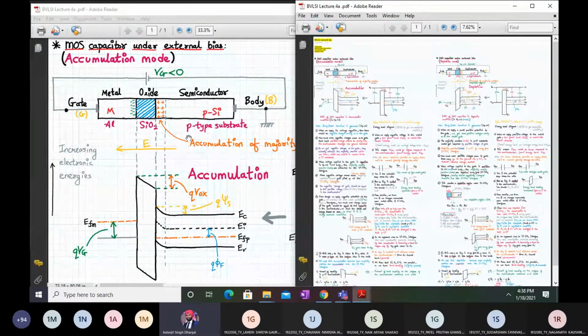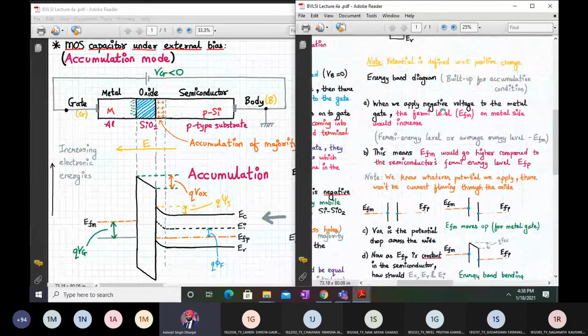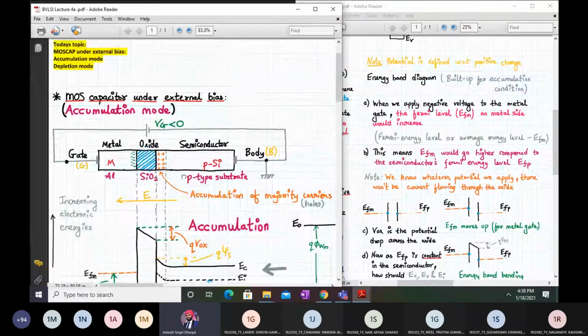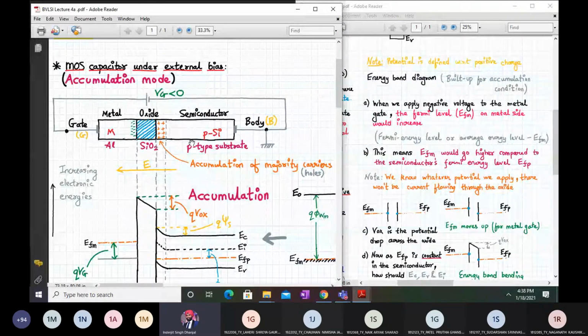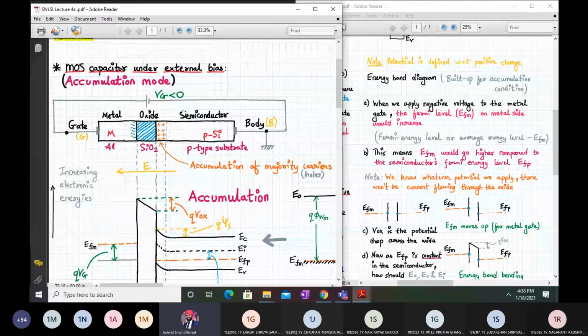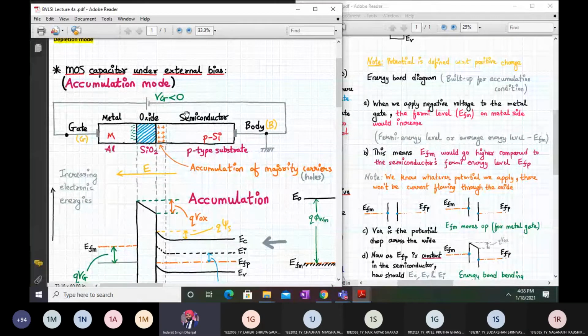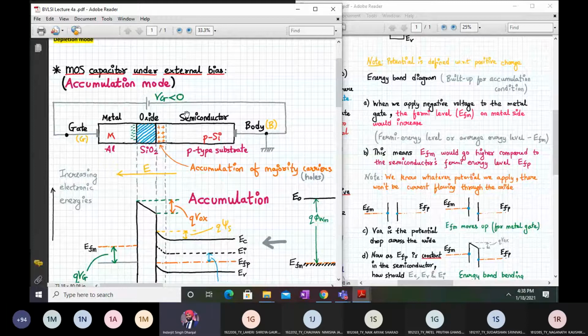Now let us begin with the next topic. The next topic is how the MOS capacitor behaves under external bias. So far we have seen what happens when the MOS, all the three materials, are brought together: we get a band bending naturally, and we have to apply an external flat band voltage in order to get a flat band condition in a MOS capacitor.